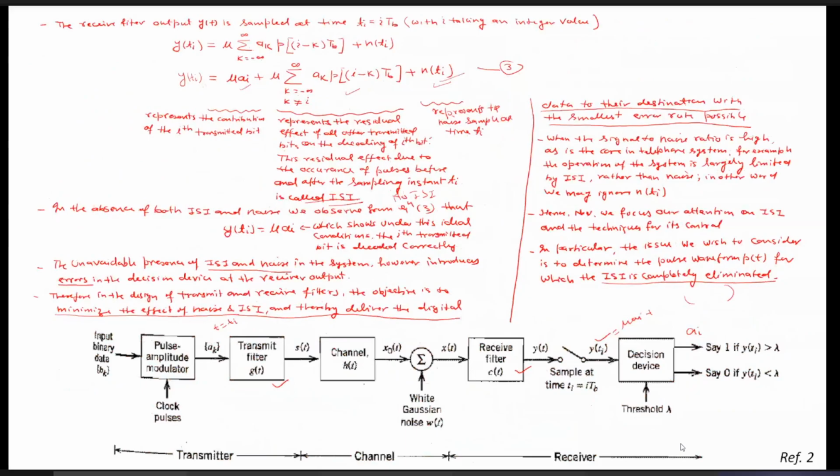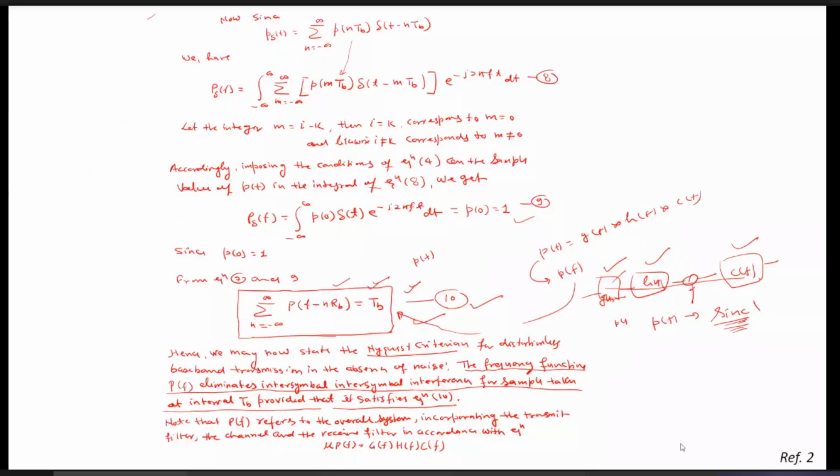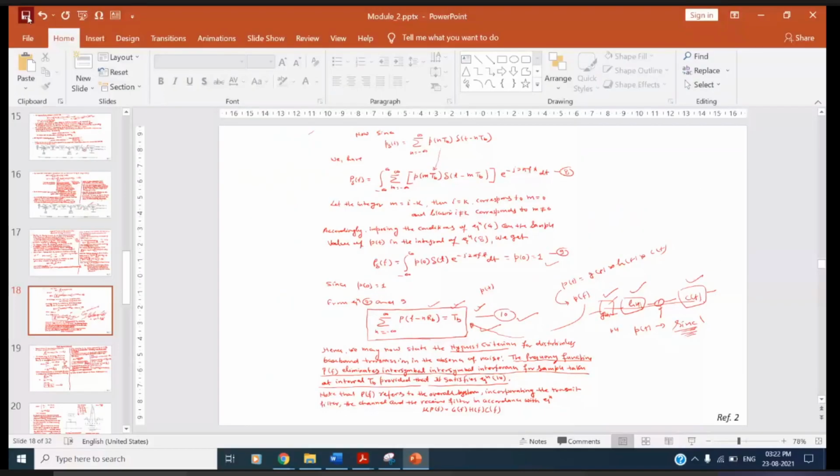So today we have not discussed much. We have only discussed the ISI, and even though it is still not completed, we have studied what ISI is and what conditions must be satisfied for the channel to get zero ISI. Next time we will study the actual nature of that PT, and which functions can satisfy it.